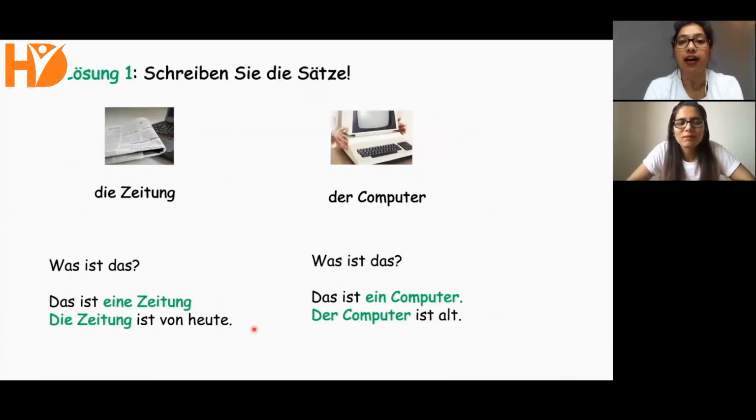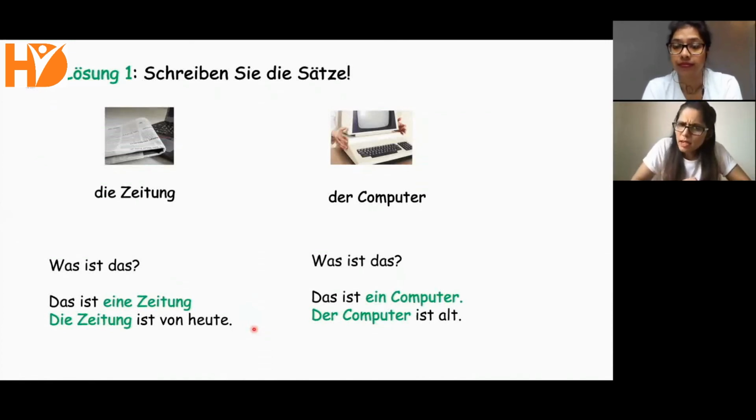Now, we are at your most favorite part, Lösung 1, schreiben Sie Sätze. Solution 1, write the sentences. Again, we hope that you got it correct, but if not, that is nothing to worry about. Let's just read it together and correct it now. Was ist das? Das ist eine Zeitung. Die Zeitung ist von heute. This is a newspaper. The newspaper is today's. It is today's newspaper. Es ist von heute.